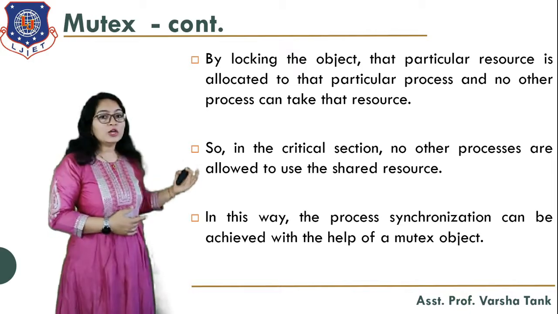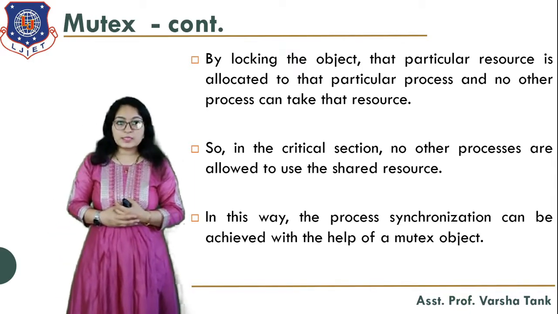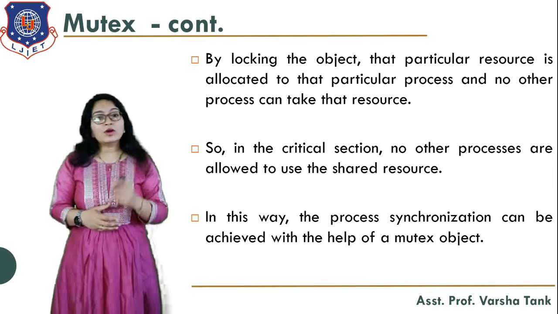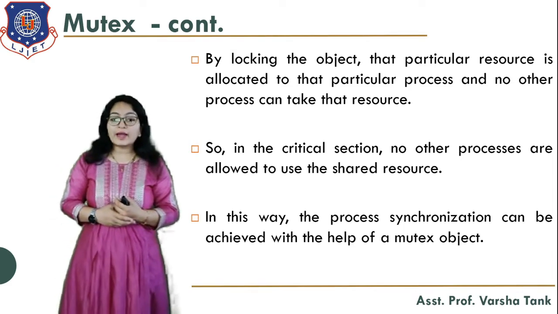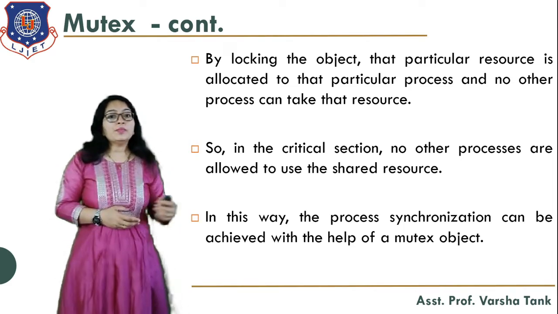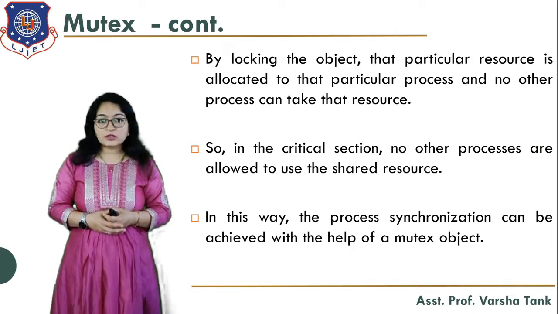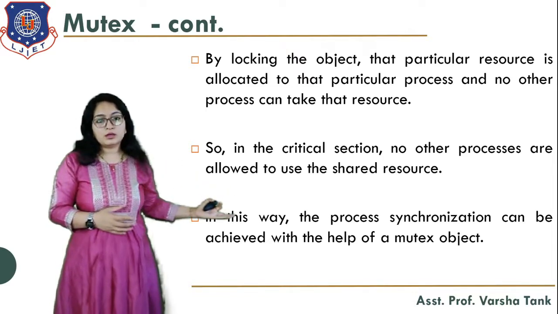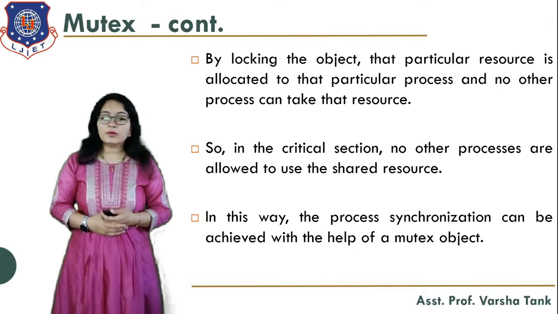Now, by locking the object, that particular resource is allocated to that particular process, and no other process can take that resource. So when one process is in execution, no other process will get that particular resource. In the critical section, no other process is allowed to use the shared resources. In this way, we achieve process synchronization with the help of the mutex object.